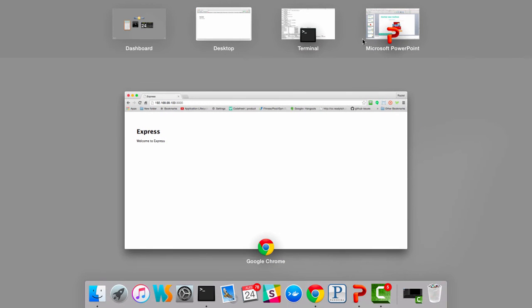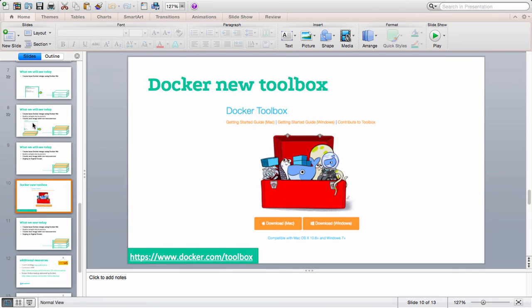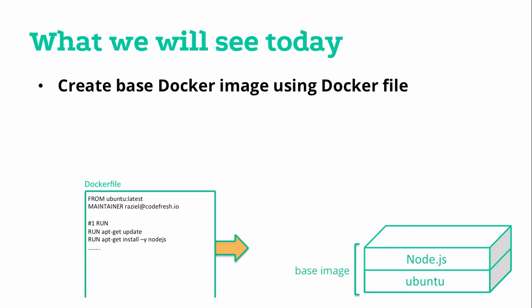Let's recap quickly what we did. What we basically did today so far is we created a basic Dockerfile and passed it to the Docker daemon with the docker build command, and that resulted in a base image that includes Ubuntu and Node.js.